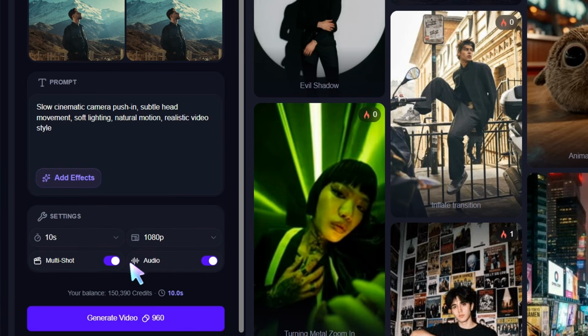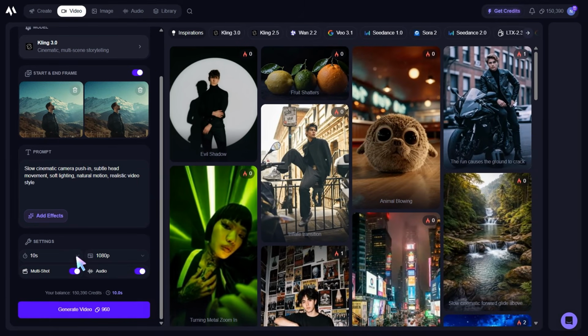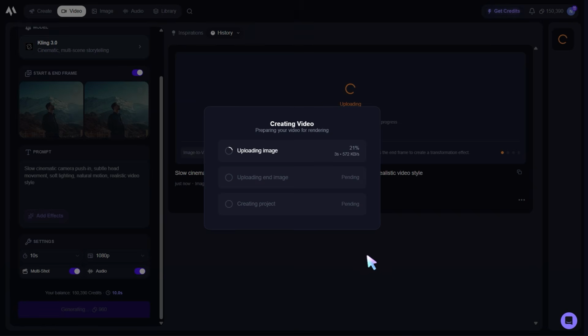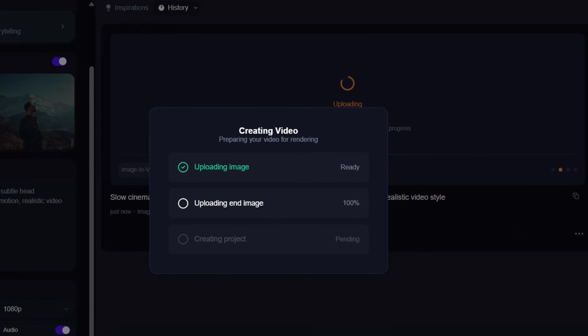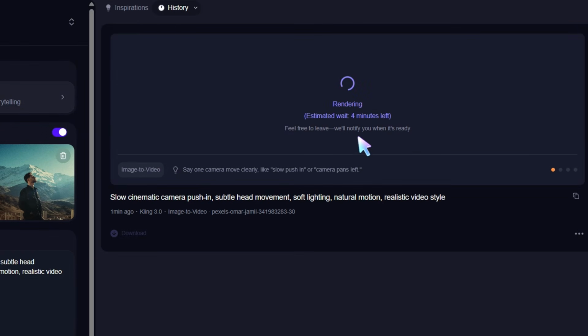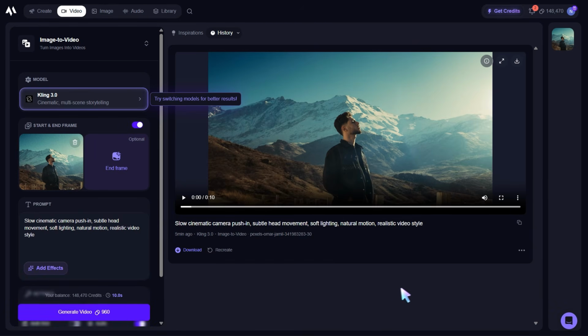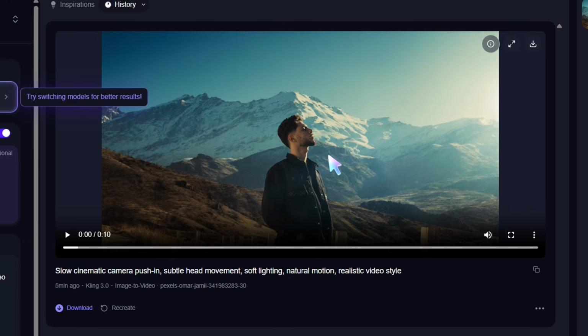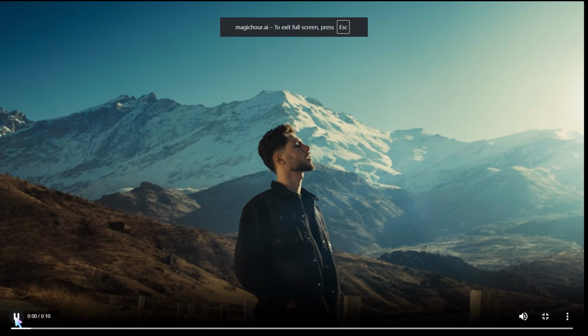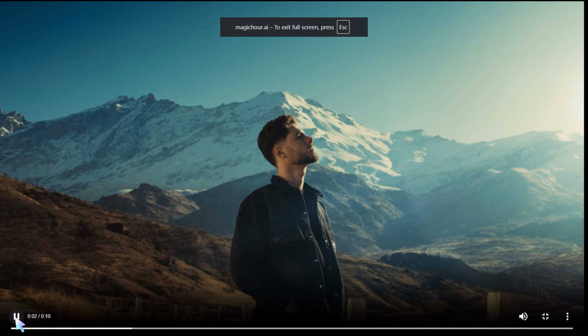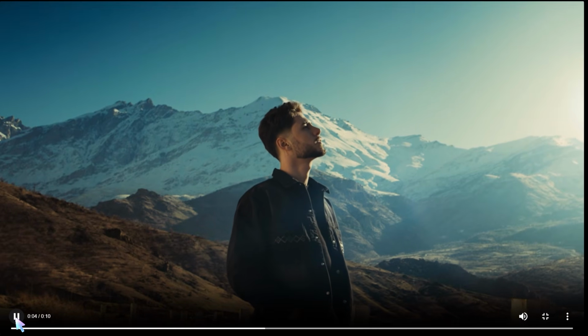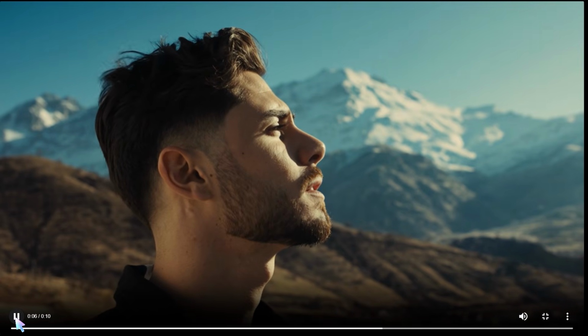Generate. Now, this is where AI video tools usually succeed or fail, because a still image can look good, but once it starts moving, you can immediately see if the motion breaks. Here, the result feels smooth enough for short-form content. The motion is not too chaotic. The subject stays mostly consistent, and it feels like something I could use as B-roll, a short intro, or a social media clip.